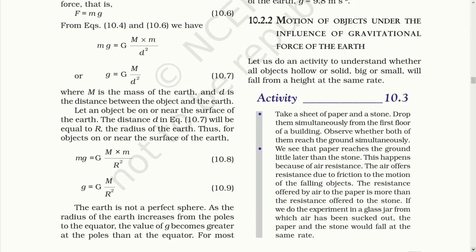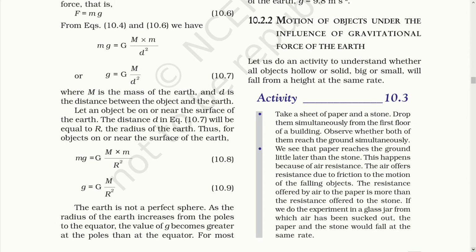Let an object be on or near the surface of the earth. The distance d in equation 10.7 will be equal to R, that is the radius of the earth. Thus, for the object on or near the surface of the earth, mg is equal to G M into m upon R square, which will be reduced to g is equal to capital G, that is the gravitational constant, into the ratio of the mass of the earth and the radius of the earth squared.